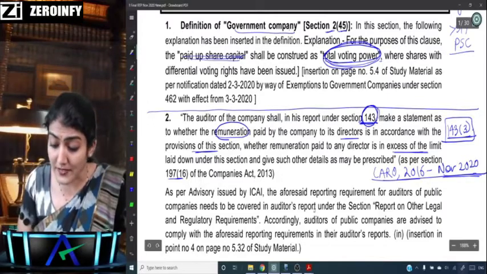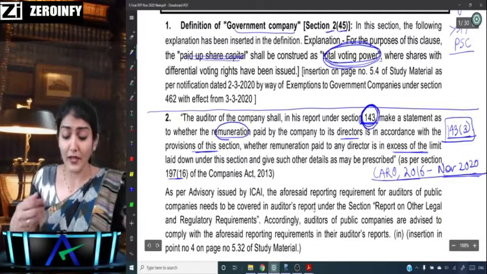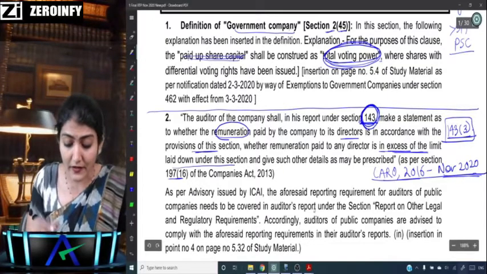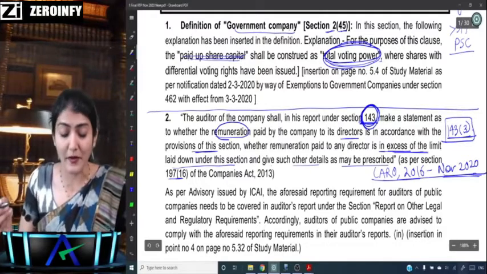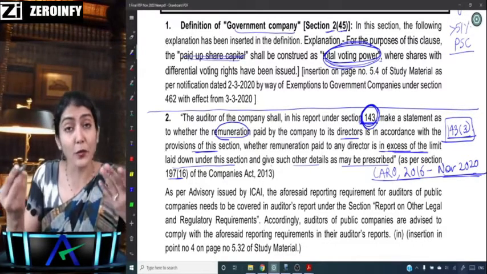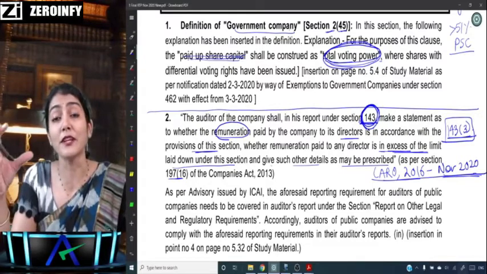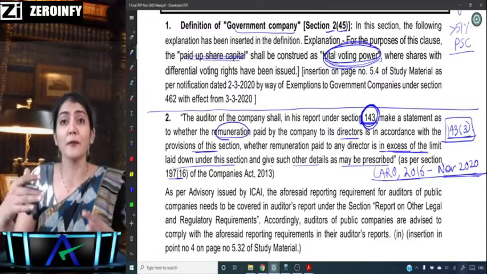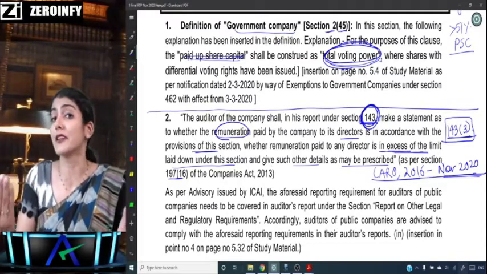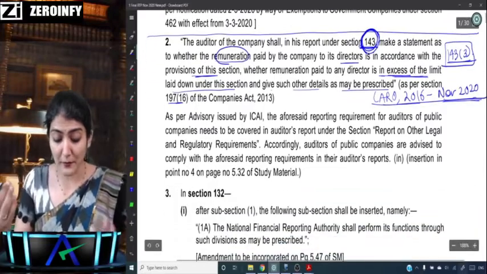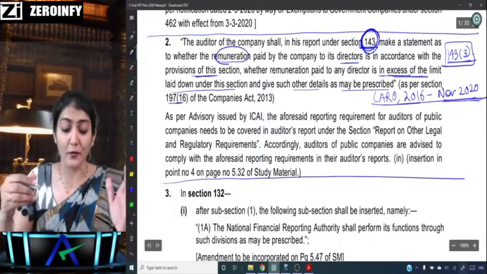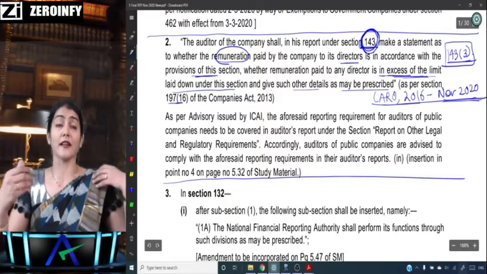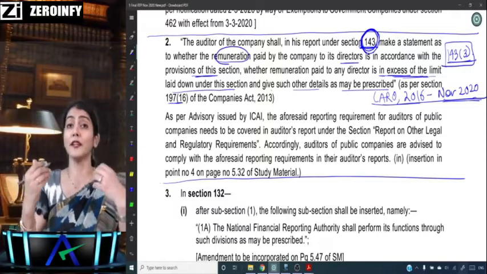So this is a matter which is now added under 143: whether remuneration paid to any director is in excess of the limit laid down under this section, and give such details as may be prescribed. Anyway, section 197 itself is applicable only to public companies, not to private companies. So in case of private companies, you need not do this reporting under 143.3. Managerial remuneration paid, whether it is in accordance with the provisions of this section, and whether any amount in excess of the limit has been paid, is now required to be reported under 143.